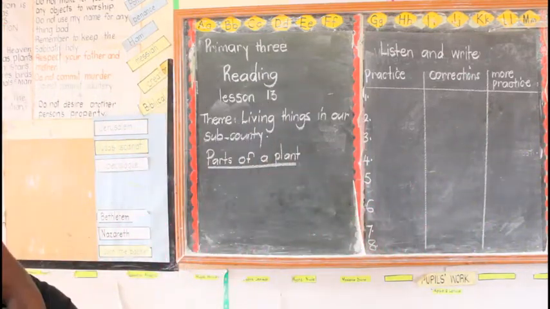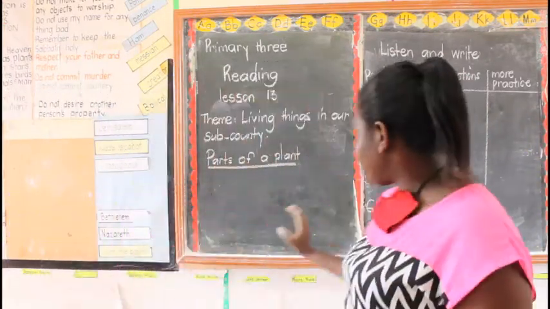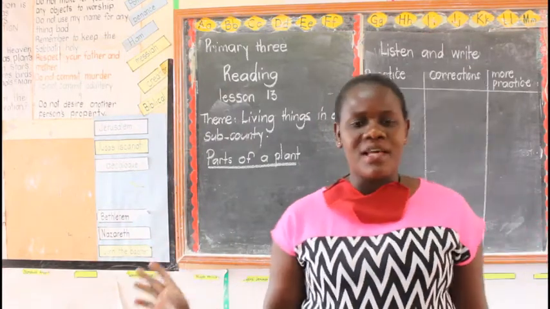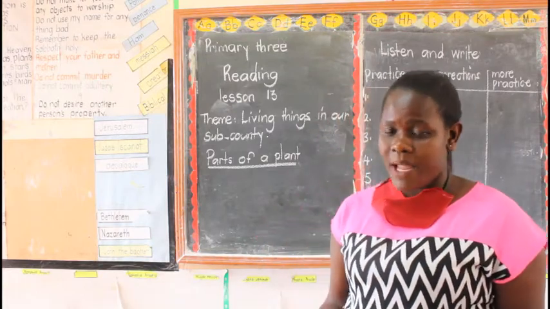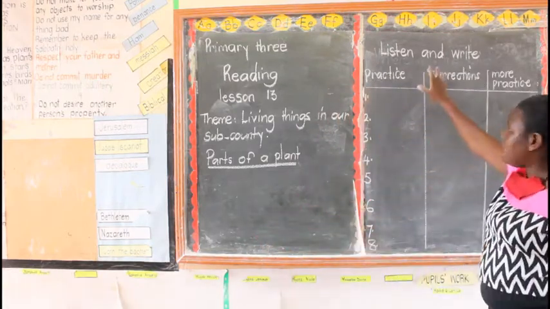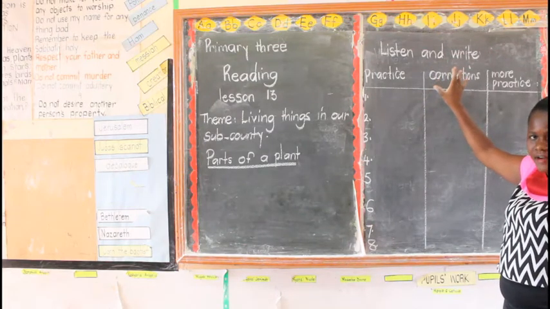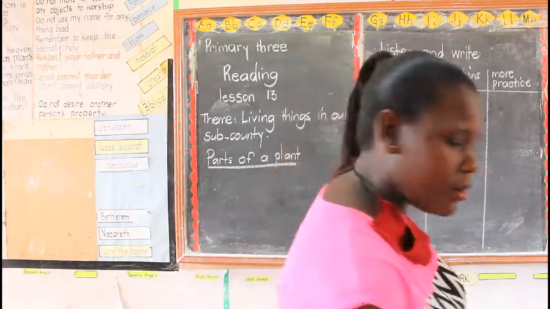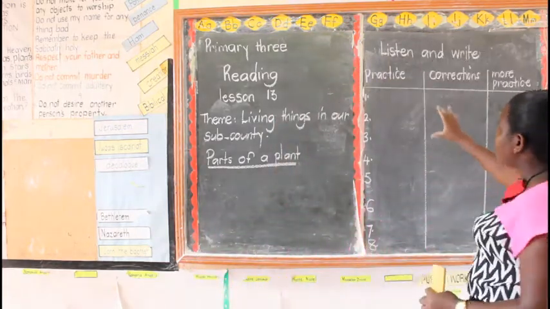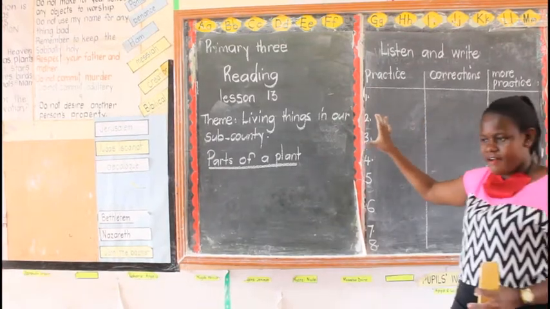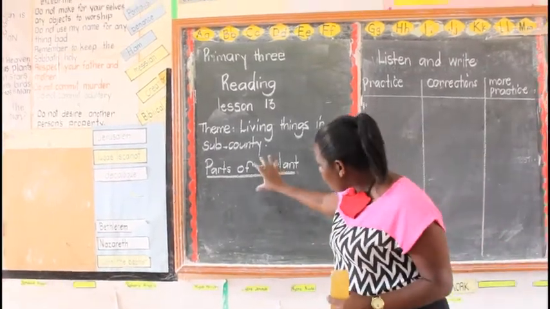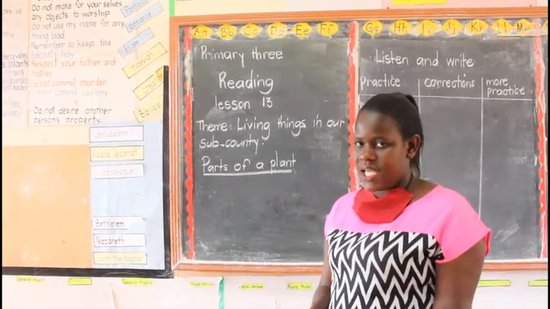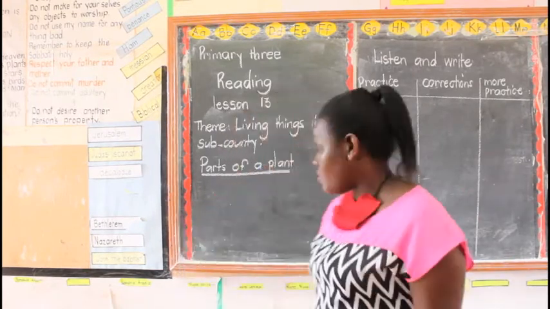Now, remember this is reading, and we have been talking about parts of a plant. It is not literally that I'll tell you, what are living things, what is the plant, mention 3 parts found on a plant. No, we are going to have what we call listen and write. Are we there? Can you get your pen? Get your pen and your book. I'm going to read to you parts of a plant, the ones we have been mentioning and seeing. Are we together, children? That is wonderful.